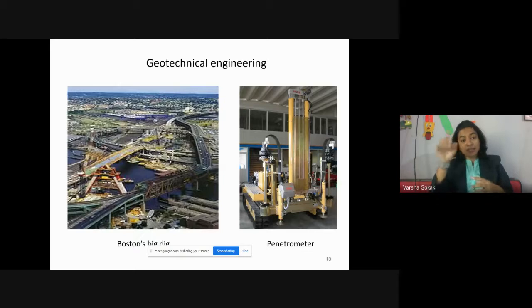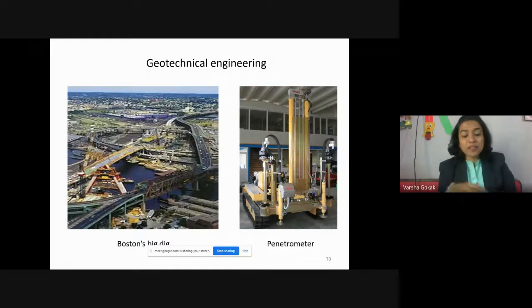So for the entire structure to stand still, it is important that we know the properties of the soil, and that all comes under geotechnical engineering. Geotechnical engineering 1 and geotechnical engineering 2 are 2 core subjects in BE Civil. Along with that, there is a geotechnical engineering lab in every civil department where they test these properties of the soil. This is one of the most important disciplines according to me, because the structure will not stand if I don't know the properties of the soil.